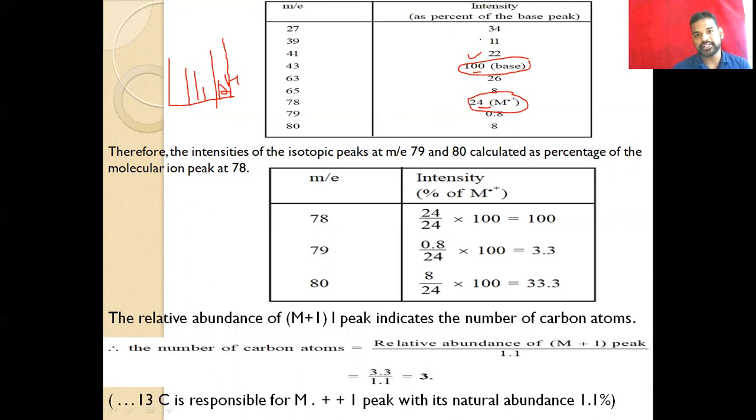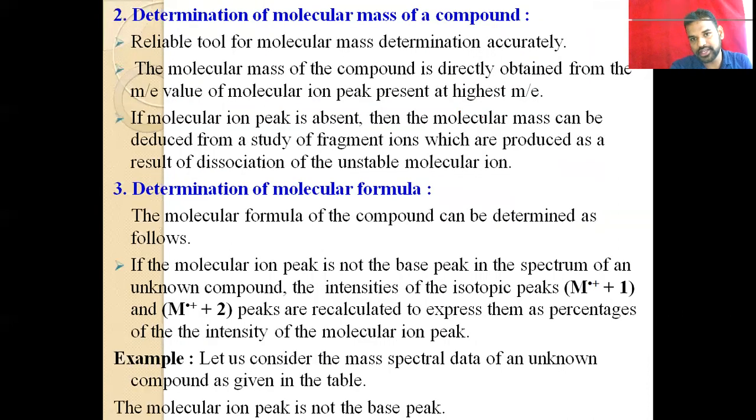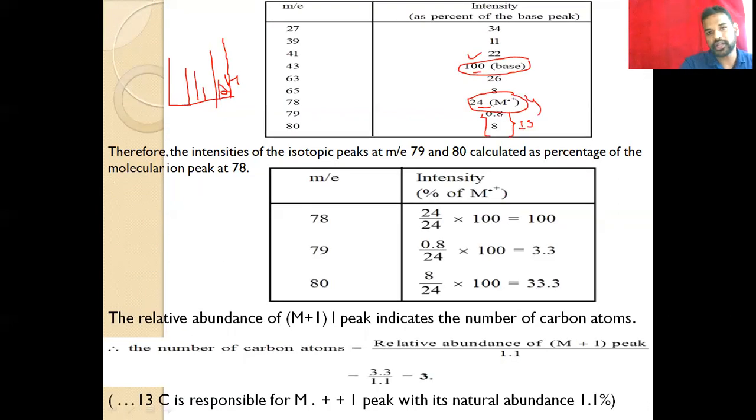After the molecular ion peak, these two are the isotopic peaks. Why are these two isotopic peaks? Because the molecular ion peak is at the highest molecular mass, it must have the highest. But after that, if we have a peak, it is the peak of isotopes. I already explained this in the last class. So these two are the isotopic peaks, and this is the molecular ion peak.